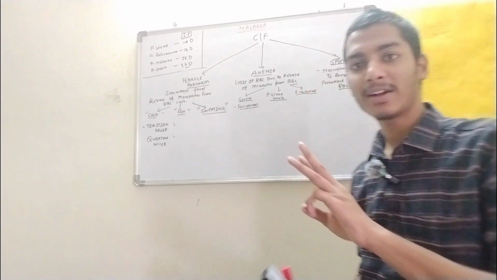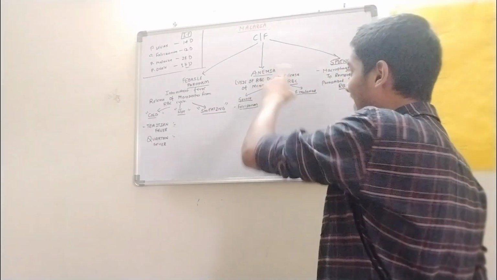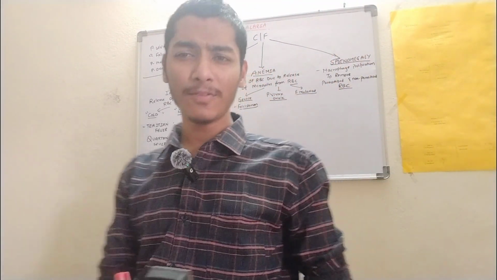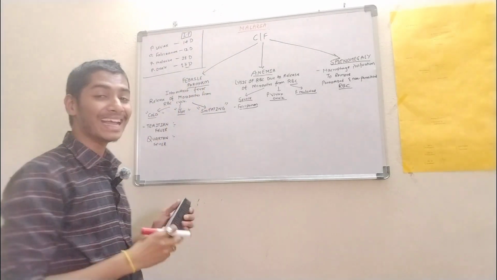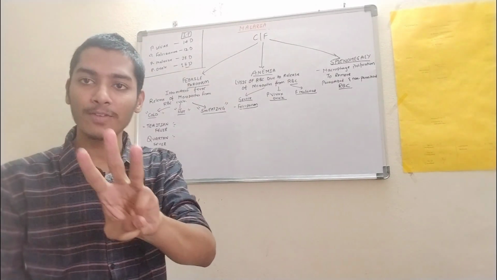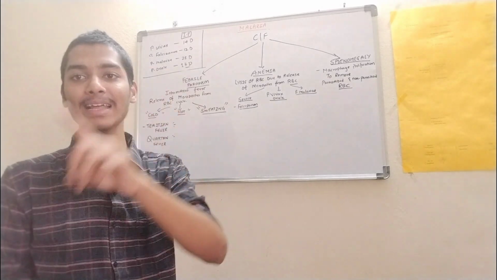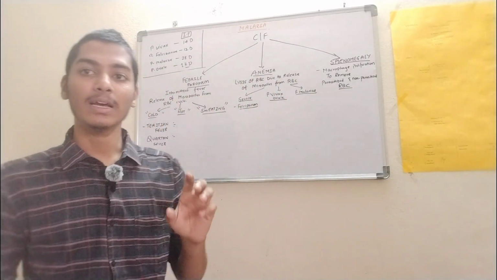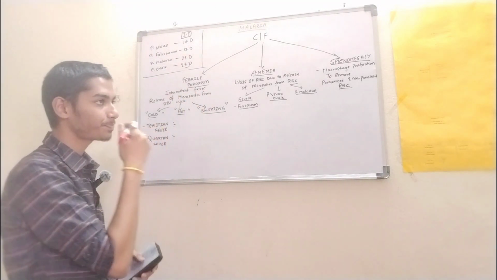Now let's go into the clinical features. There are three different clinical features: one is the febrile paroxysm phase, the second is anemia, and the third is splenomegaly. Now let's discuss the febrile paroxysm phase, which is the intermittent fever. What is the meaning of intermittent fever? We have three types of fever, as you all know: continuous, remittent, and intermittent fevers, right? So let's discuss the intermittent fever now.